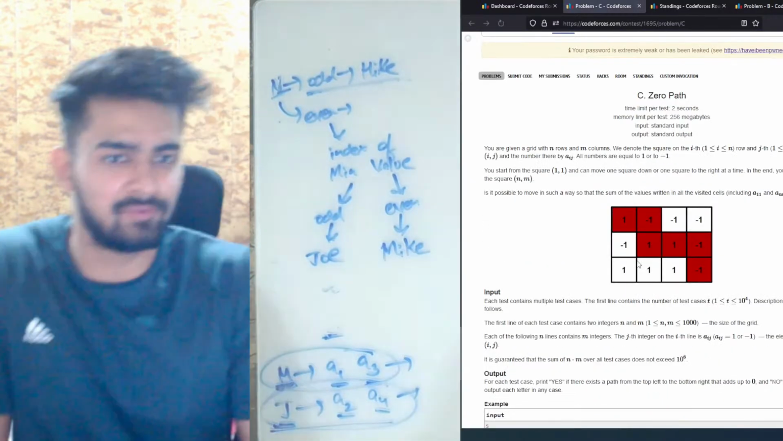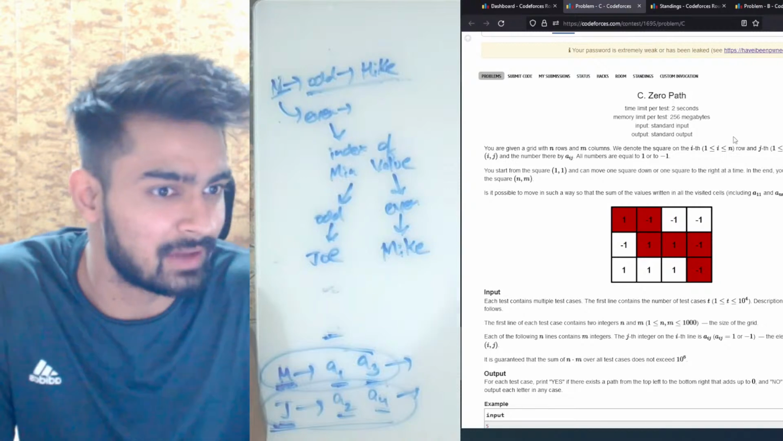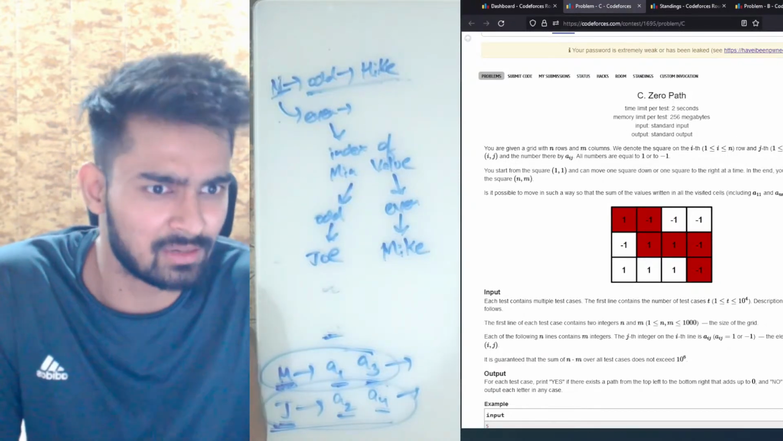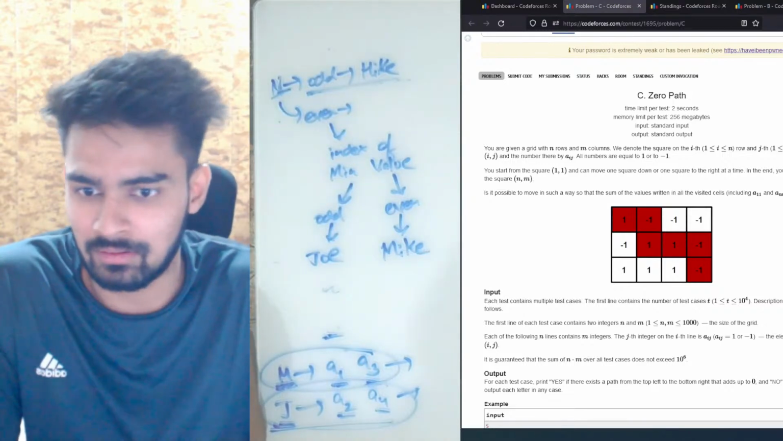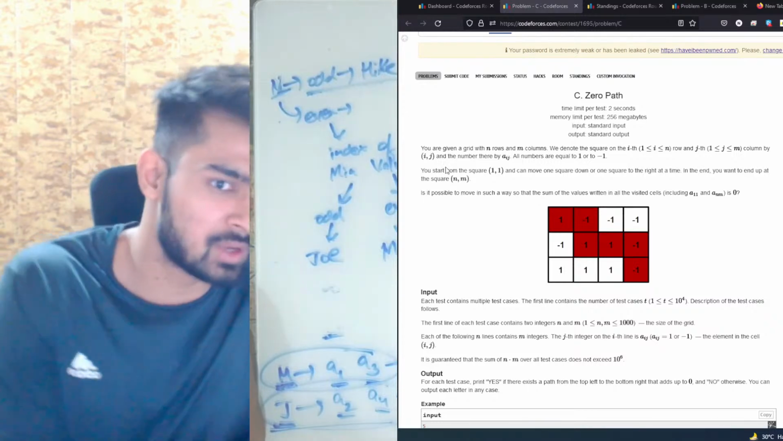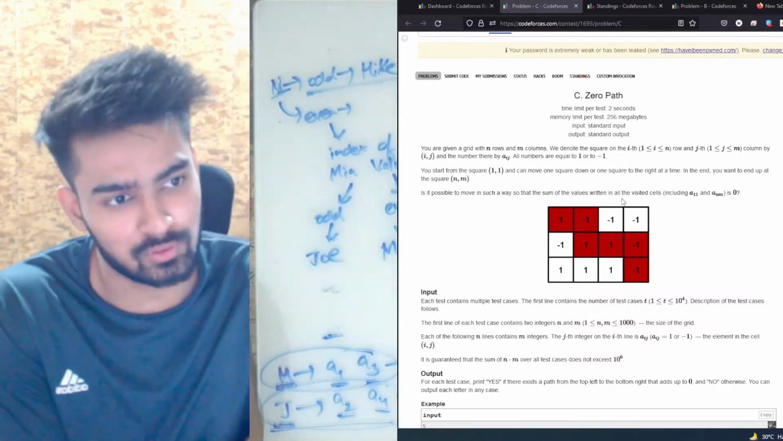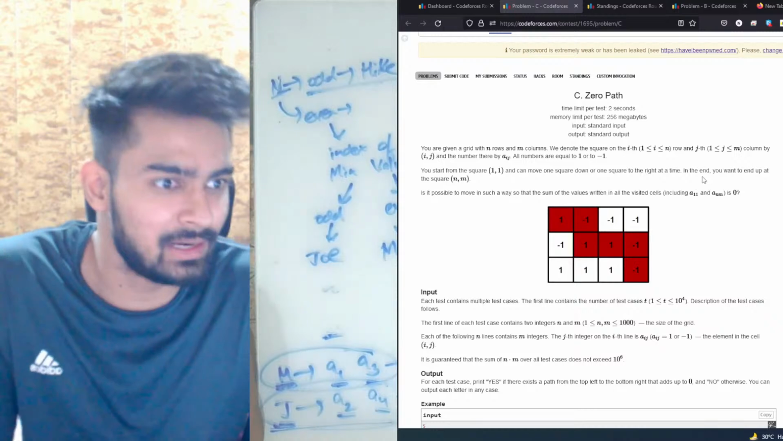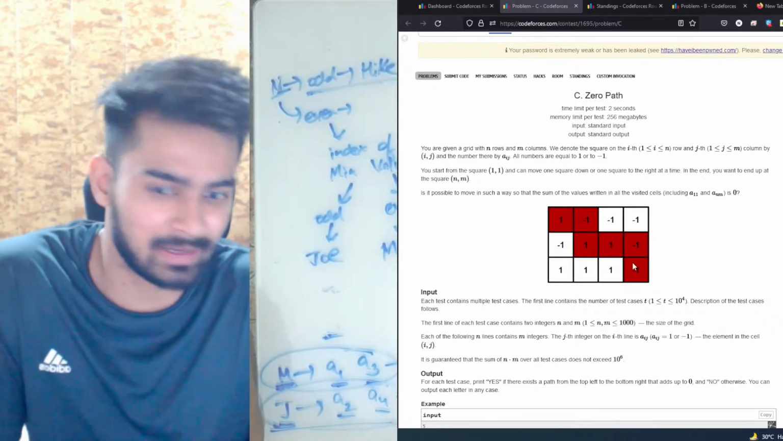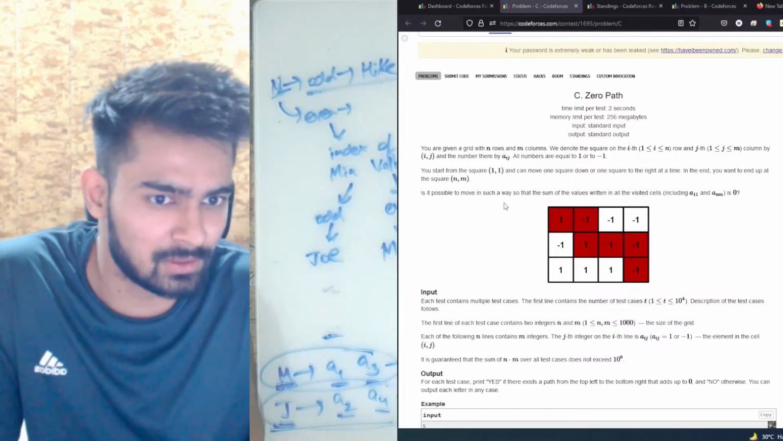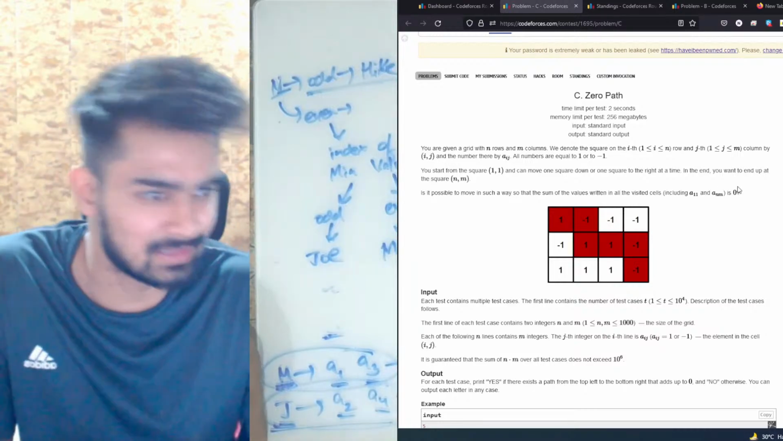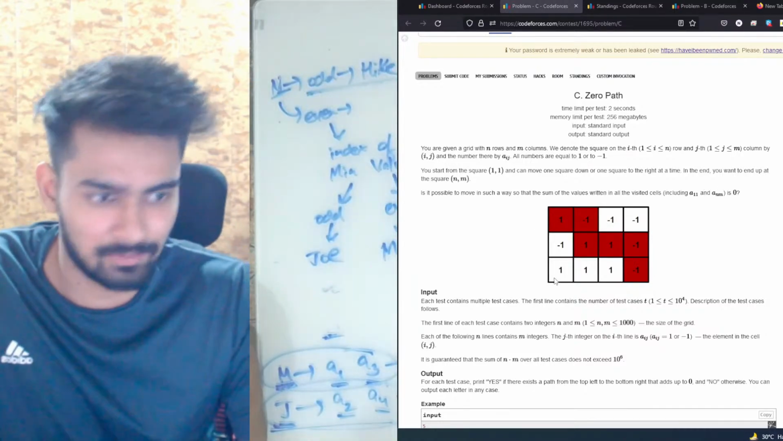You're given a grid of n rows and m columns. We denote the square of the ith row and the jth column by (i, j), and the number there is a_ij. All the numbers are equal to 1 or minus 1. You start from square (1, 1) and can move one square down or one square to the right at a time. In the end, you want to end up at square (n, m). So we want to start from the top left corner and reach the bottom right corner. Is it possible to move in such a way that the sum of the values written in all visited cells is 0? That is the complete problem.